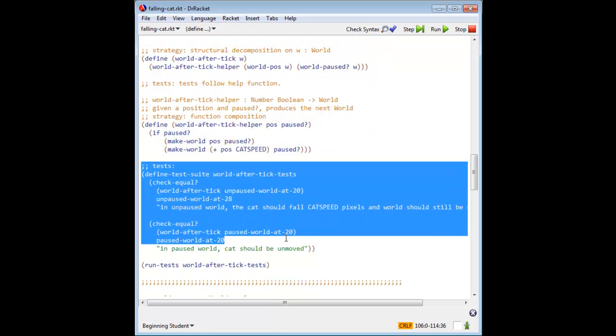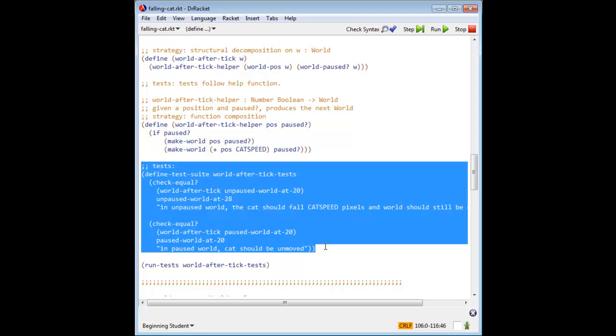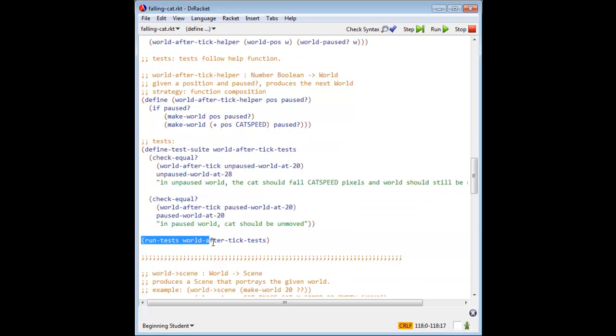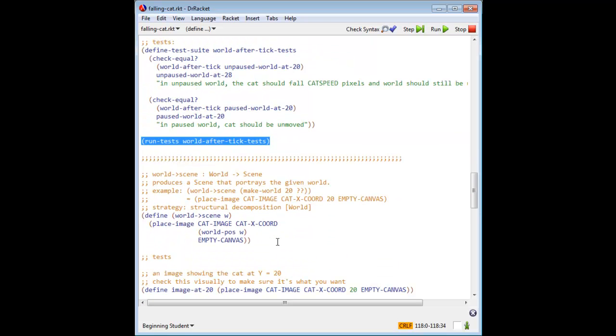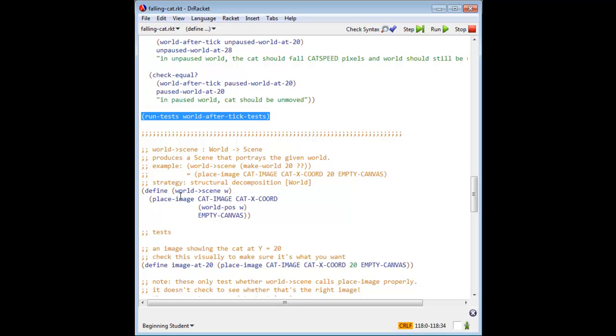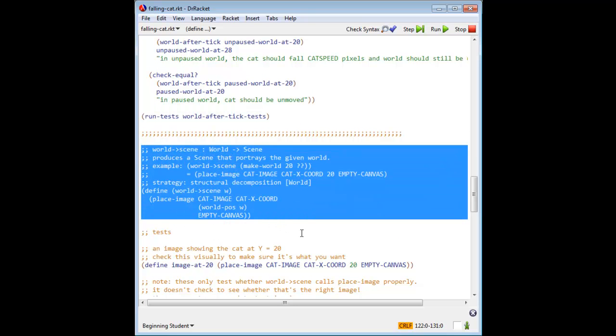Next, we have our tests packaged up as a test suite. And we run the tests for world after tick. And now we have the same thing for world to scene.